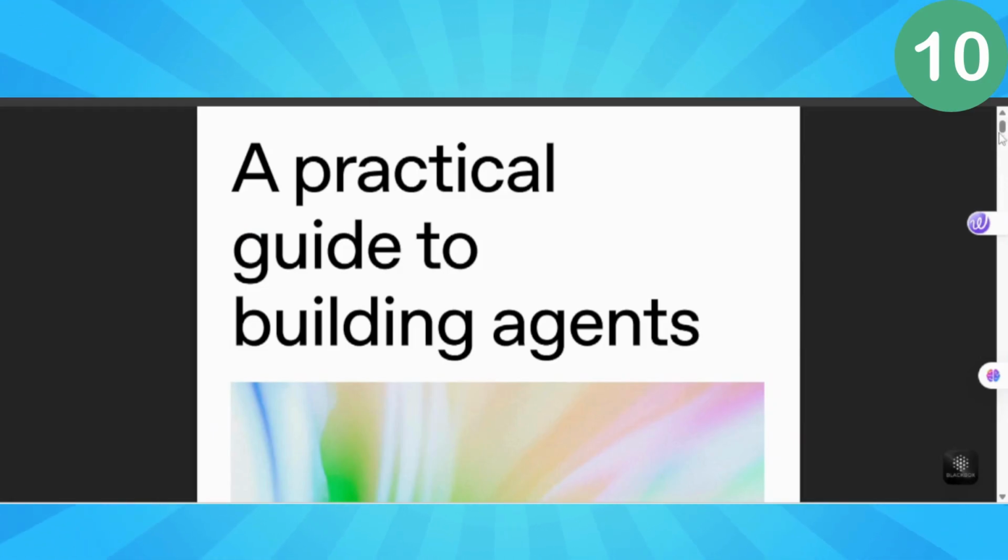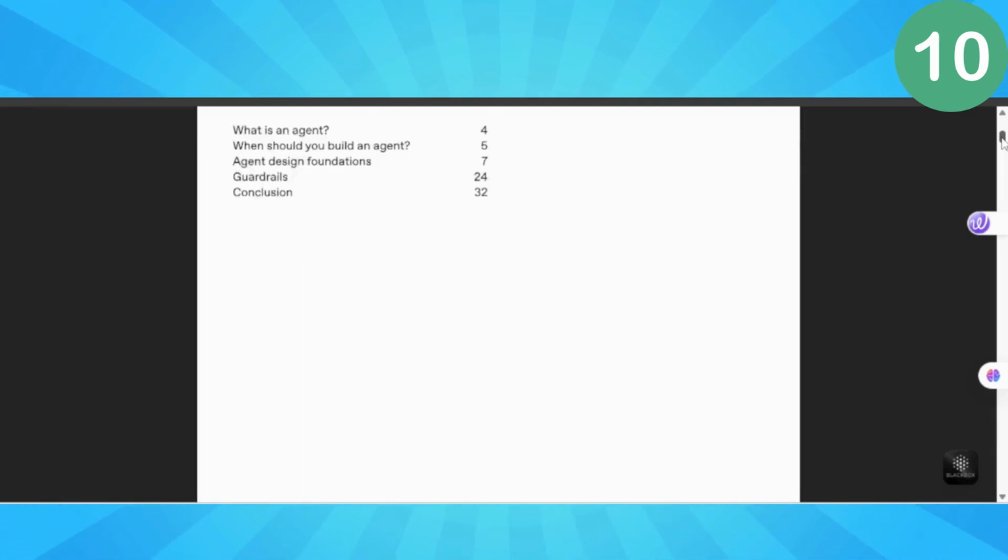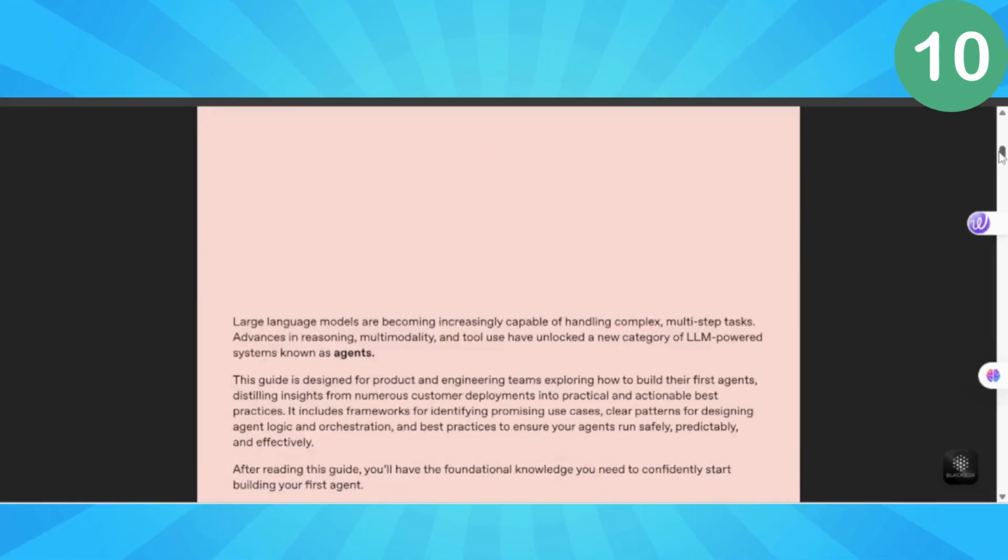And finally, here's a bonus resource that ties everything together. Bonus: OpenAI's AI Agent Guide. This 34-page PDF from OpenAI is pure gold. It's their internal guide to building AI agents, and they're sharing it for free. But here's my secret hack.